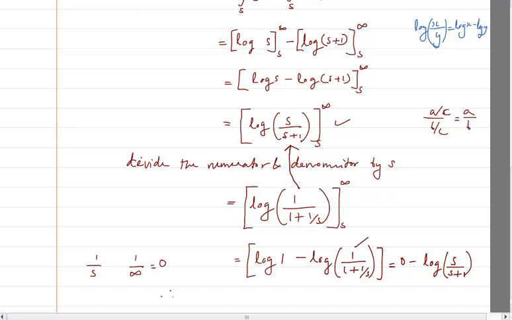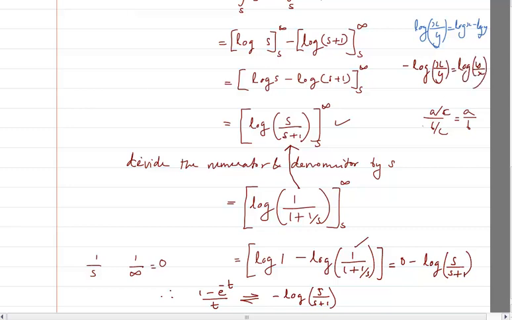Therefore the Laplace transform of 1 minus e raised to power minus t by t is going to be minus of log s divided by s plus 1. If I am going to write minus of log x by y, it's as good as writing log y by x.